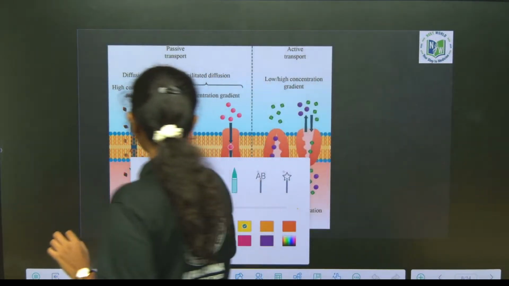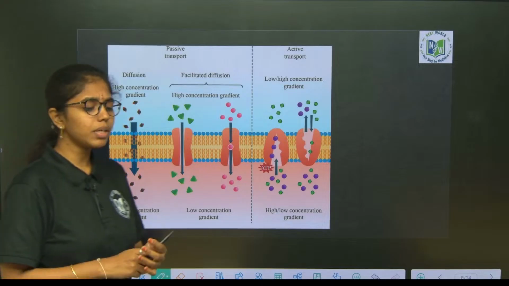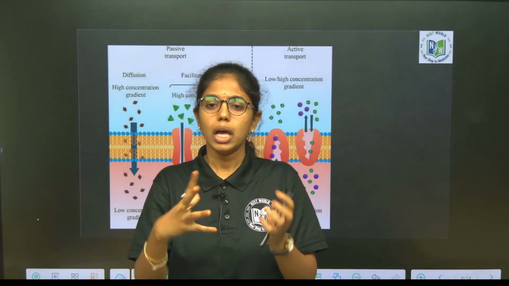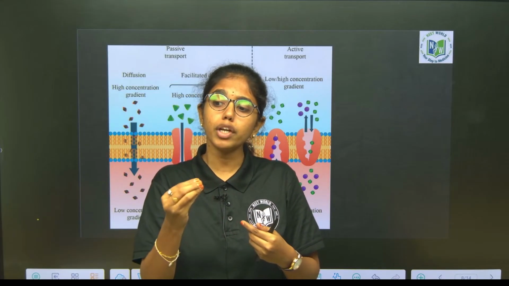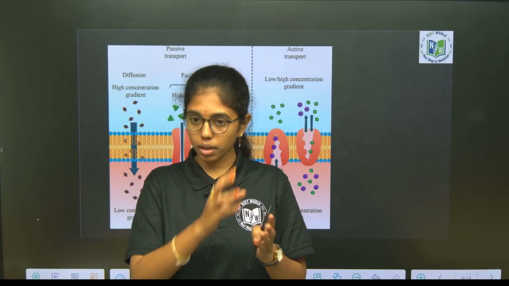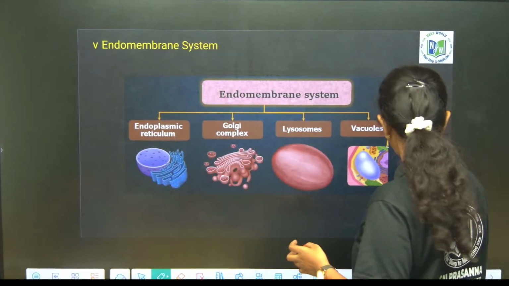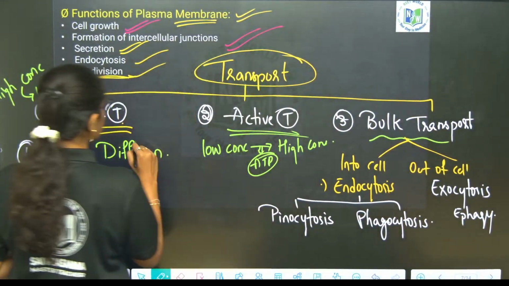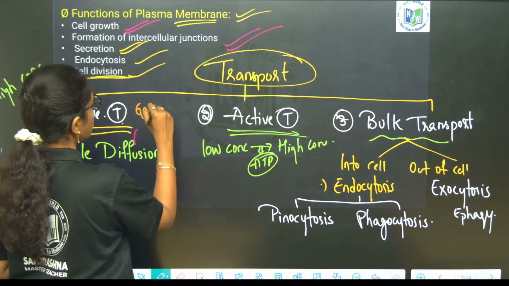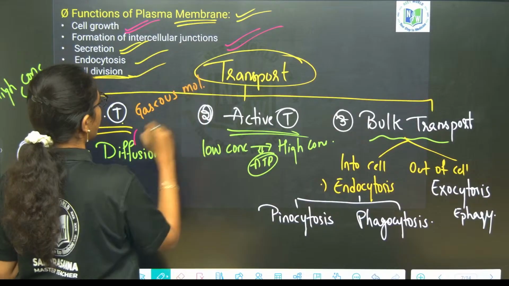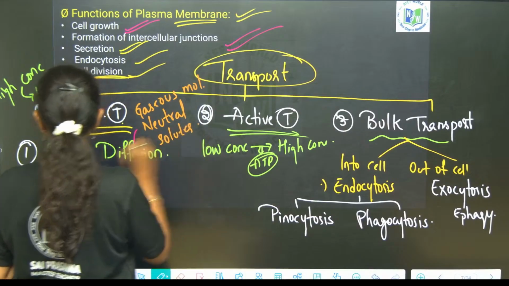Passive transport can be through simple diffusion, facilitated diffusion and osmosis. Simple diffusion means movement of particles will be diffusing, like how air gets diffused. Most of the gaseous molecules and few of the neutral solutes will enter the cell through simple diffusion. What are the molecules that follow simple diffusion? Gaseous molecules and neutral solutes.